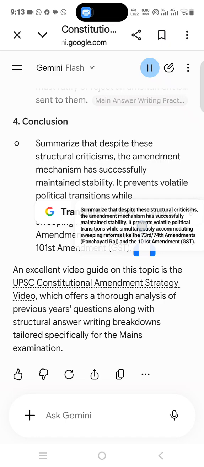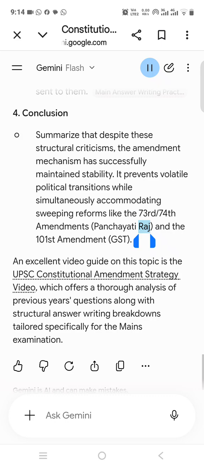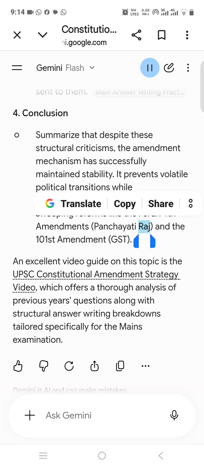7. Body paragraph 2, major criticisms of the procedure. No state initiation. The power to initiate amendments rests solely with the Union Parliament. States cannot propose amendments. Absence of joint sitting. A crucial amendment can easily be blocked by the Rajya Sabha, even if the Lok Sabha passes it unanimously, without an avenue for joint resolution. No time frame for states. The Constitution does not specify a timeline within which state legislatures must ratify or reject an amendment bill sent to them. 8. Conclusion. Summarize that despite these structural criticisms, the amendment mechanism has successfully maintained stability.